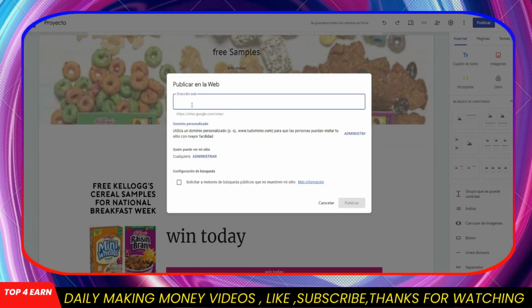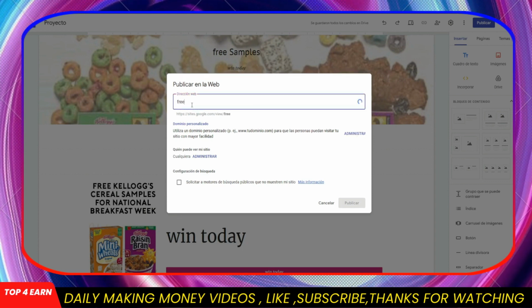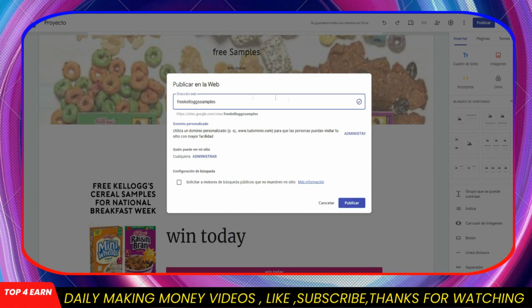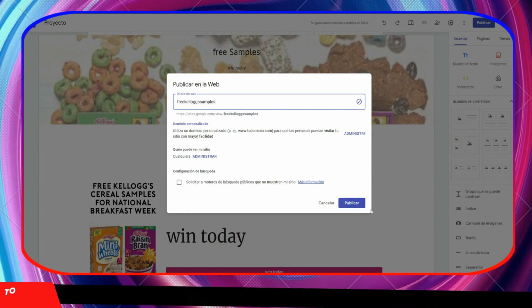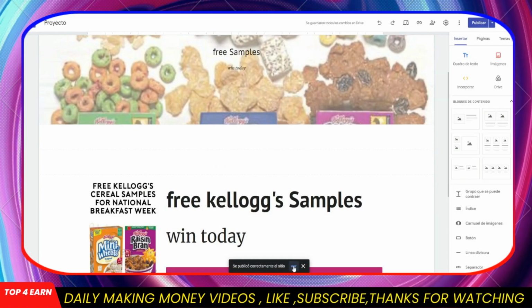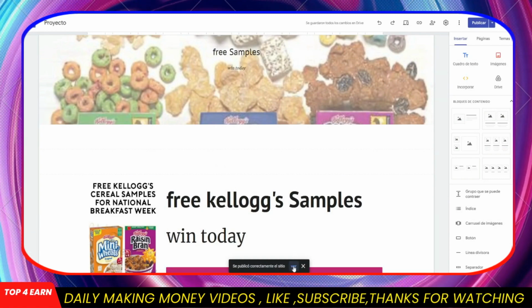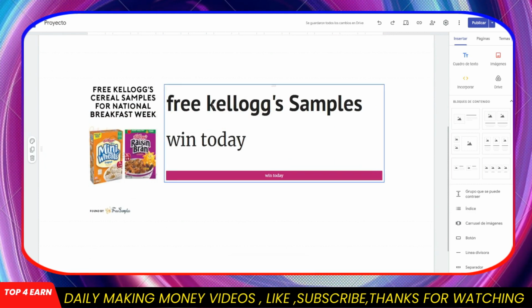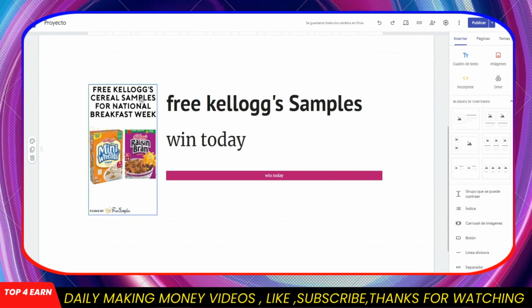Now if we click here on publish, and here, for example, we put our domain name, we can put, for example, free samples, and as you can see, it is available. We click here to publish and perfect. Now our page is accessible from any browser, and that's it. Now when people search, for example, for free samples, this page will appear, with which people will be able to register to get their free sample of cereal.